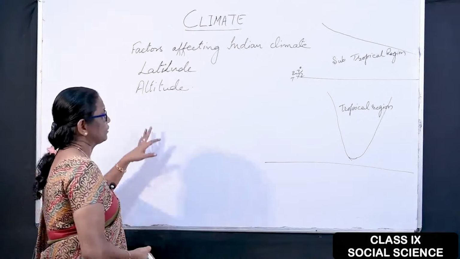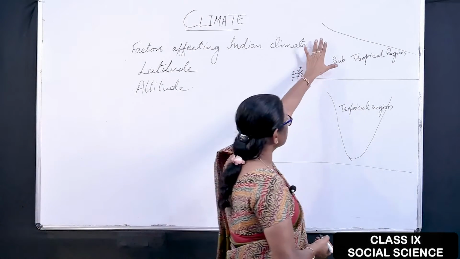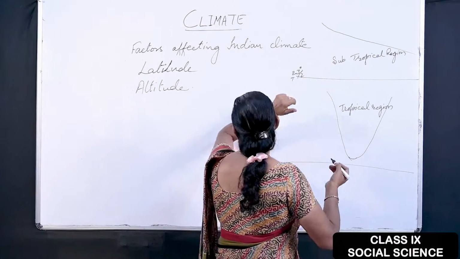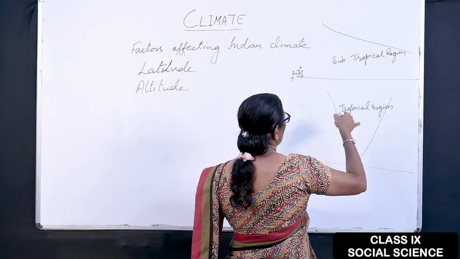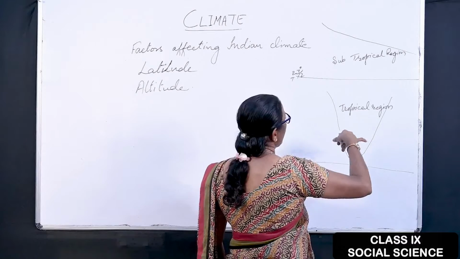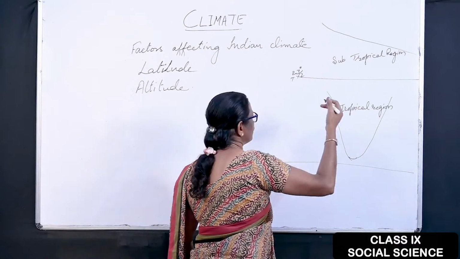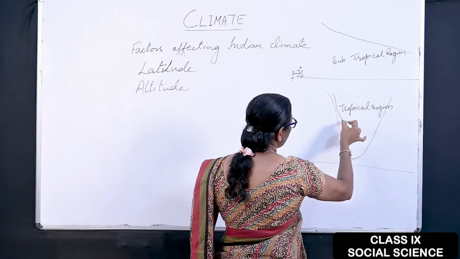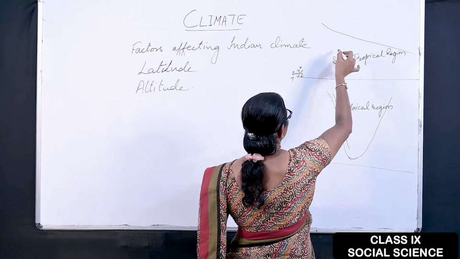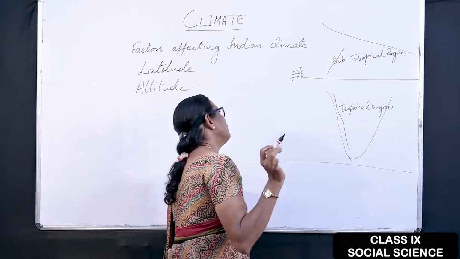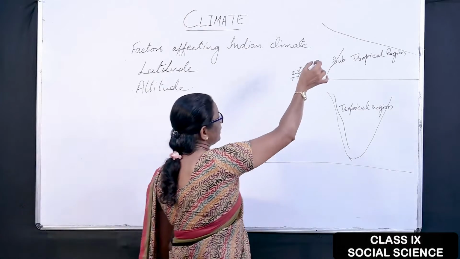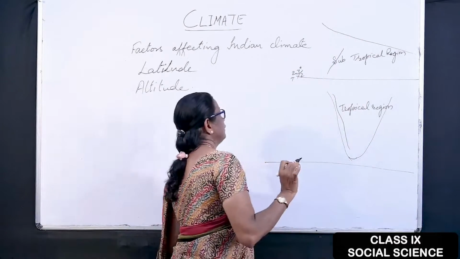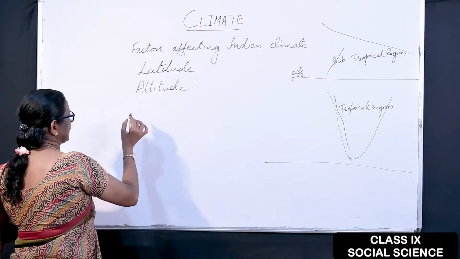What is the effect of altitude? As any highest land is there in front of the rain bearing wind, or the wind comes, it obstructs, and the rain falls in that direction. Like that, India has the Western Ghat here and the Aravalli mountain here. So these are all the different altitudinal factors which affect the Indian climate.